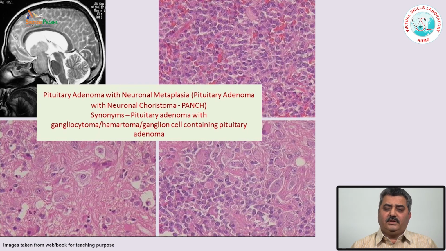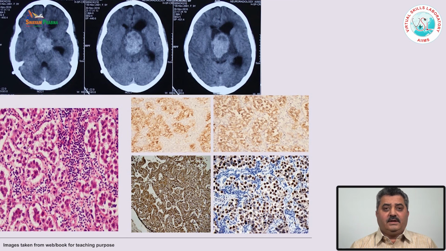Many people earlier used to think that these were choristomas, then some thought these were gangliocytomas, but now it has been found that these are nothing but pituitary adenomas, and the cells which are neuronal cells represent metaplasia. If you culture these pituitary adenoma cells in the laboratory, after some passages, some of these adenoma cells undergo neuronal metaplasia. So now it has been found that these are nothing but pituitary adenoma with neuronal metaplasia.